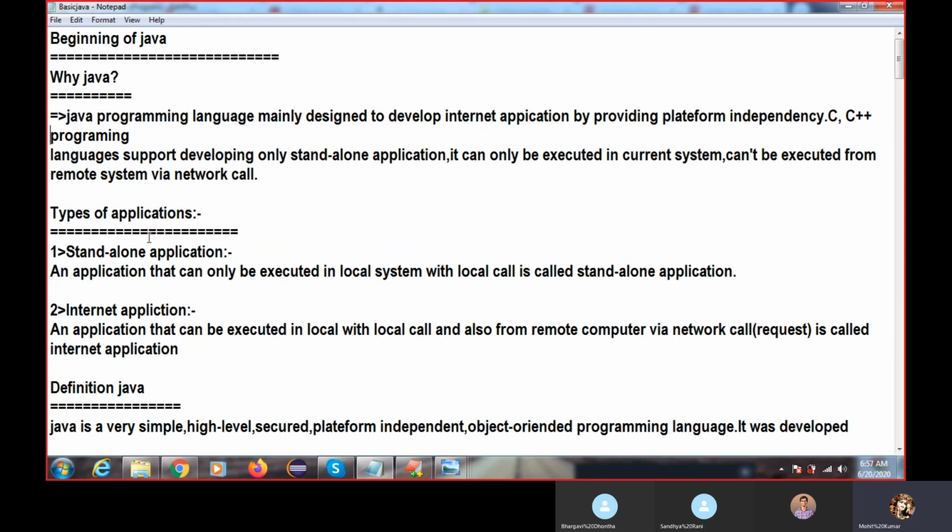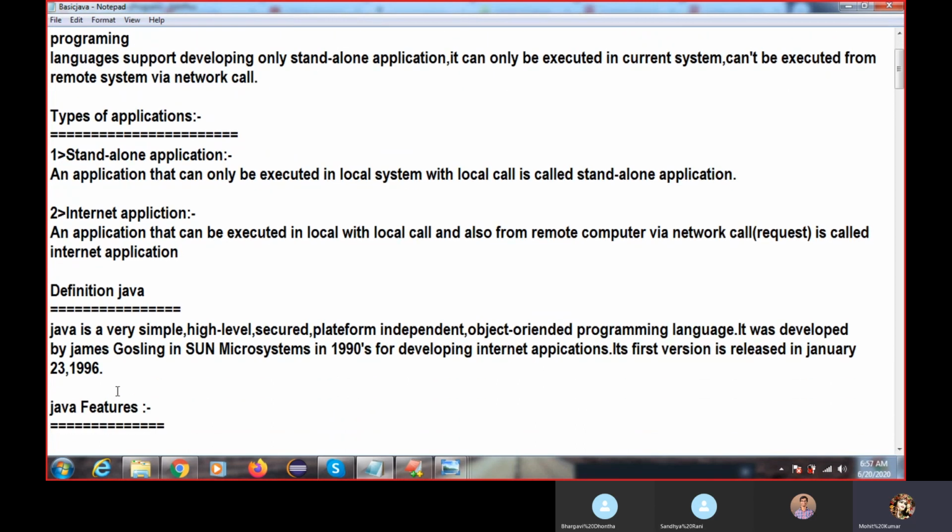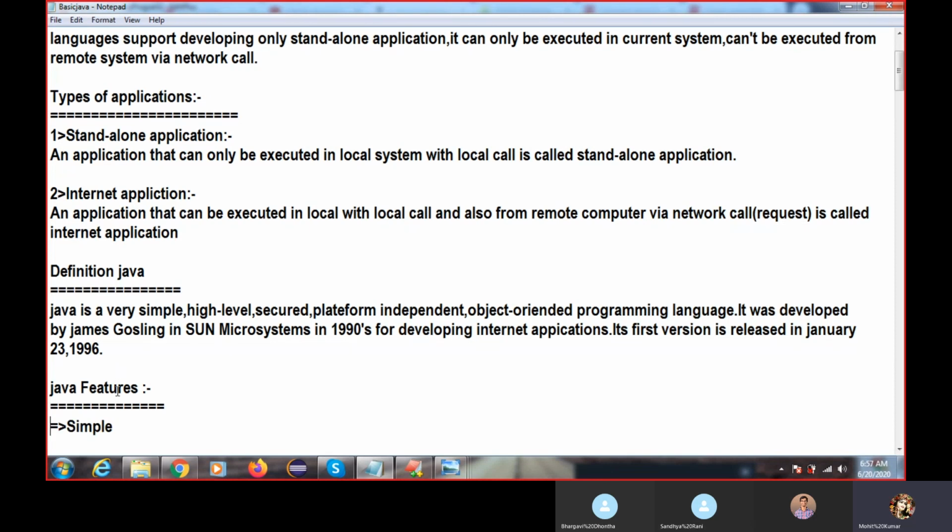Java definition: Java is a very simple, high-level, secure, platform-independent, object-oriented programming language. It was developed by James Gosling at Sun Microsystems, which was a lab in the US, in the 1990s for developing internet applications.